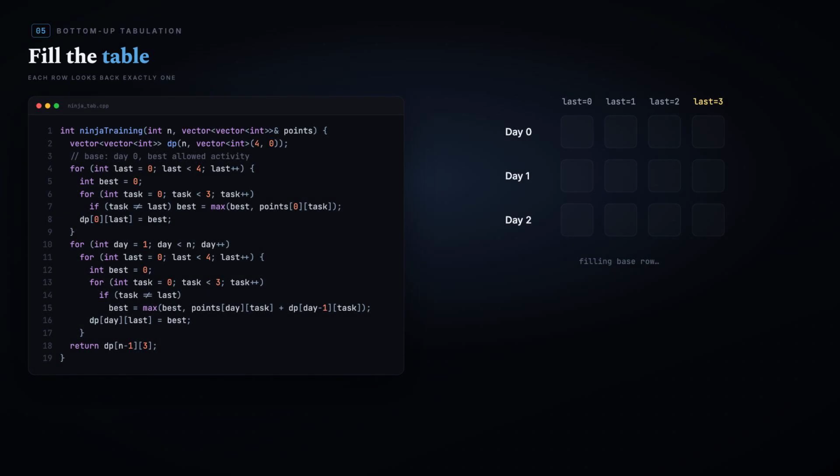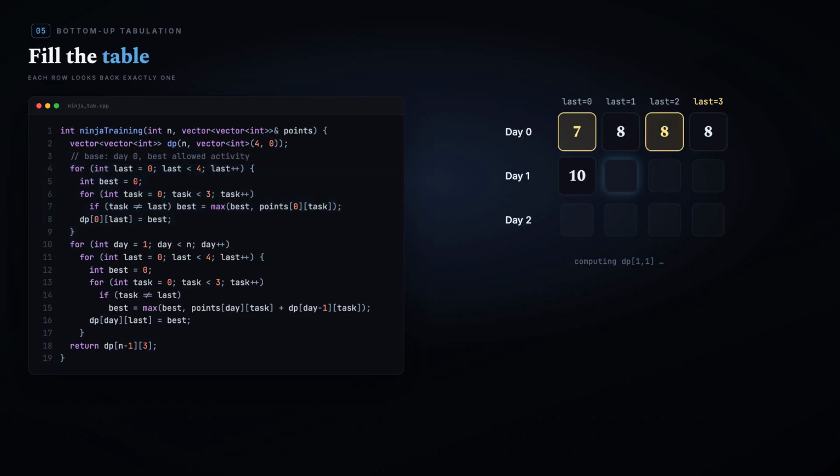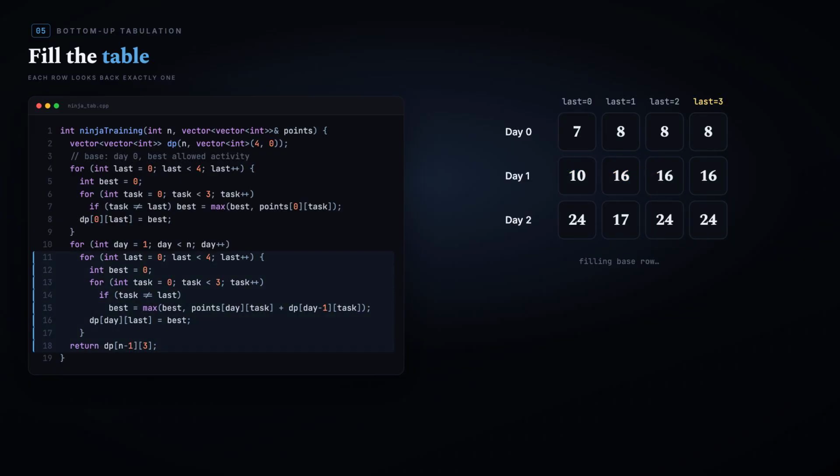Recursion is elegant, but we can flip it into a clean bottom-up table. Same logic, no call stack. First we fill row 0, the base case, for all 4 values of last. Then each later day looks back exactly 1 row. Watch the table fill. Every cell scans the previous row's columns it's allowed to use, adds today's points, and keeps the maximum. The answer waits in the bottom corner.